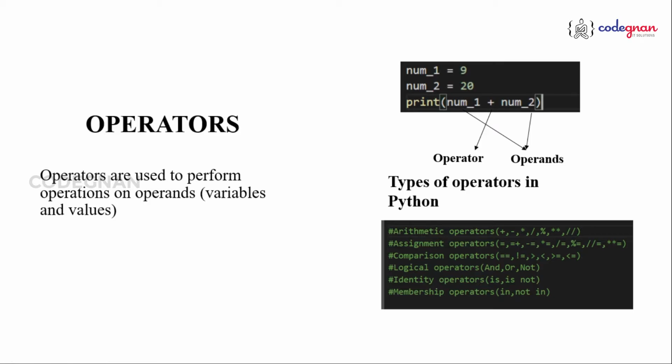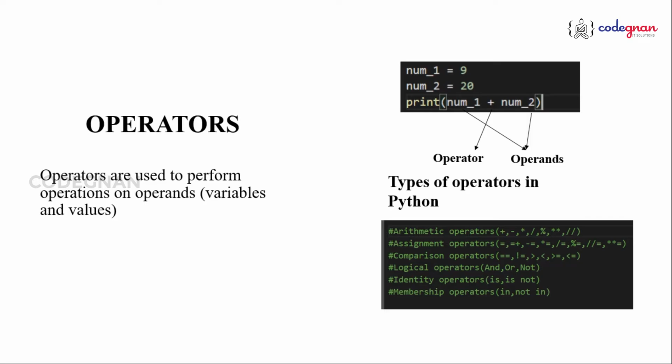Generally we divide operators in Python into 7 types, where I have given only 6 names here, because the 7th type is not mainly included, but I will be discussing that also, which is nothing but bitwise operators: arithmetic, assignment, comparison, logical, identity, membership. All of these 6 play a very key role, because you will be including the same operators whether you want to build an application or anything. Whatever you try to make in Python, it is helpful.